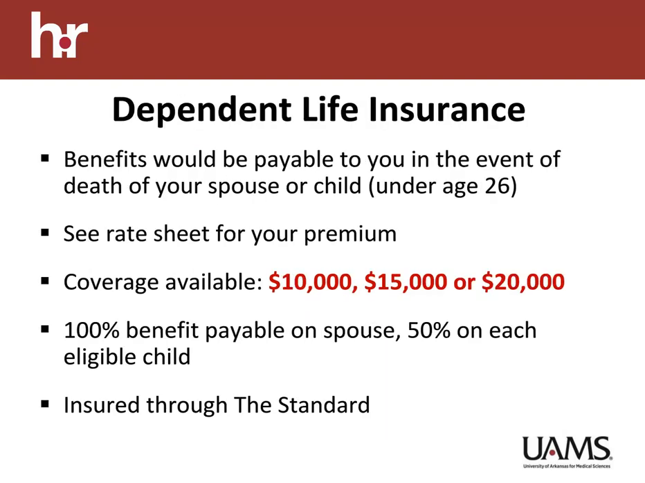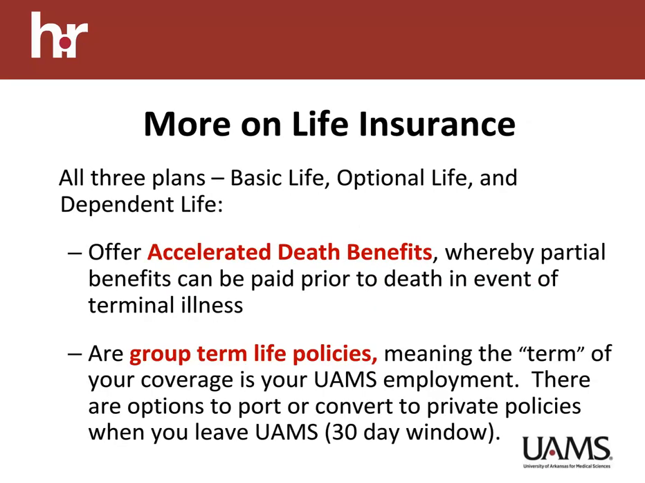It does not matter if you do not have a spouse or how many children you have. You will pay the rate shown on the sheet for the amount of coverage you elected. All future eligible dependents will be covered too, once you elect this coverage. All 3 plans, basic life, optional life, and dependent life, offer accelerated death benefits, whereby partial benefits can be paid prior to death in the event of terminal illness.